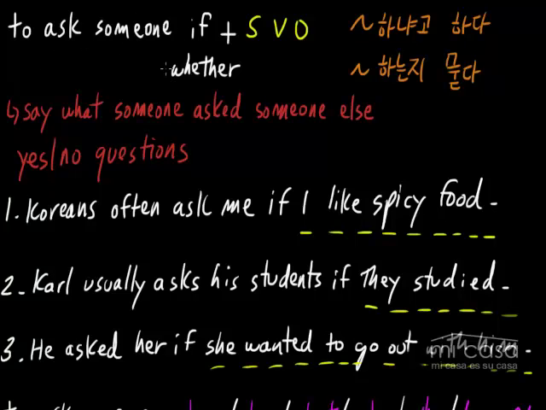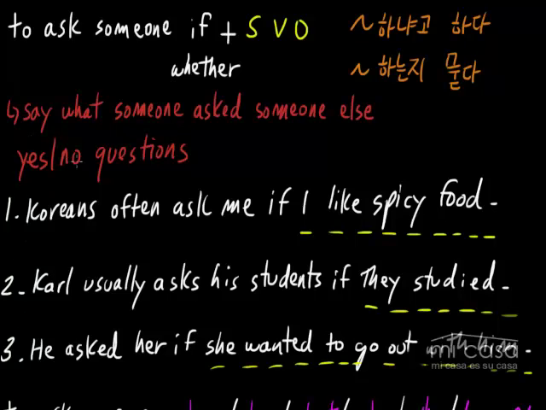In the last 영어 구조 분석 lesson, we talked about this structure right here, to ask someone if or to ask someone whether plus a full sentence, which in Korean means 뭐뭐 하냐고 하다 or 뭐뭐 하는지 묻다. And I was explaining that we use this structure to say what someone asked someone else, but specifically for yes or no questions. And we went through a bunch of examples.